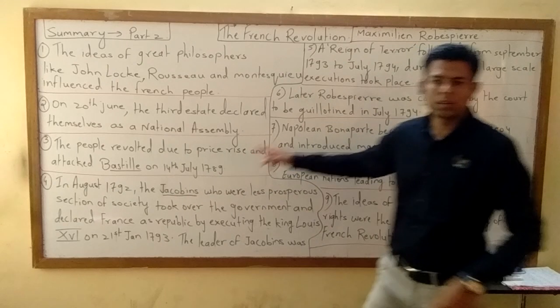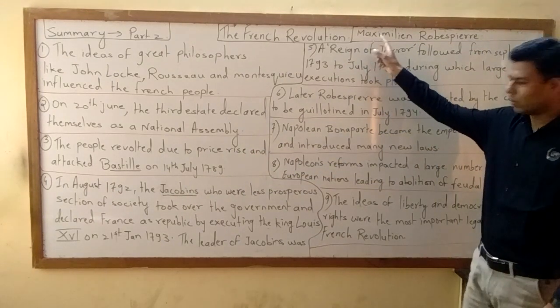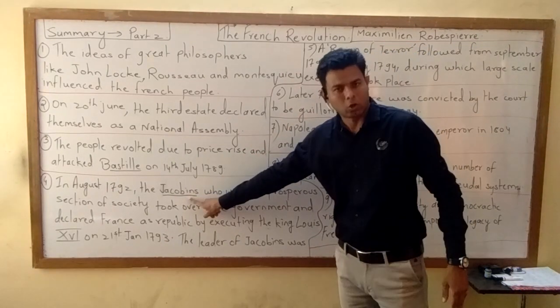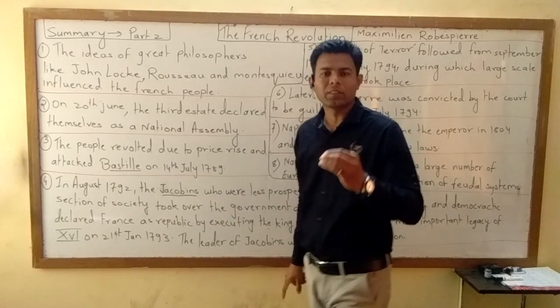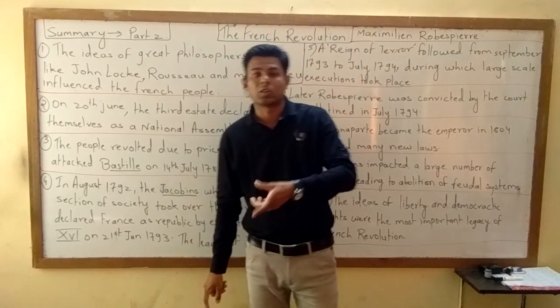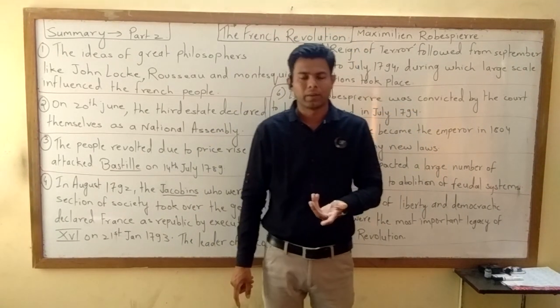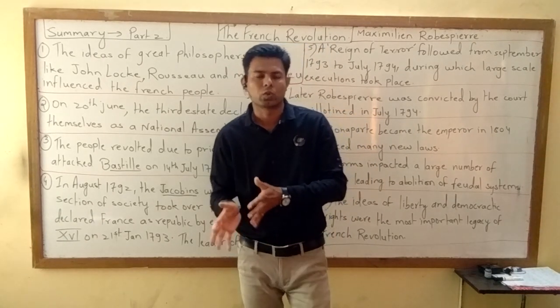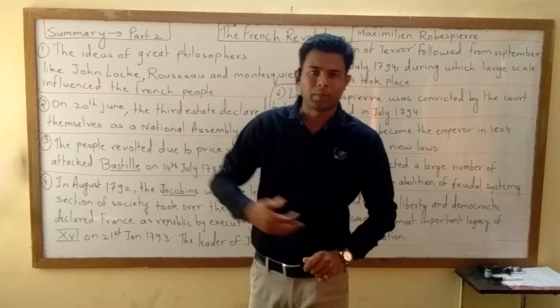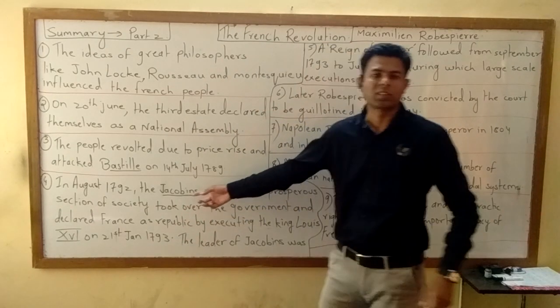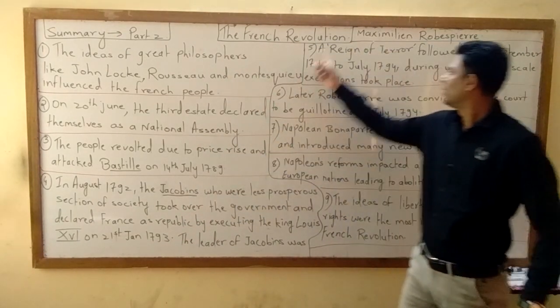Their leader was Maximilian Robespierre. What was the name of the club? Jacobins. This is a club. It means these people were shopkeepers, watchmakers. In short, they used to do some business. Shopkeepers, watchmakers. Jacobins Club. Who was their leader?